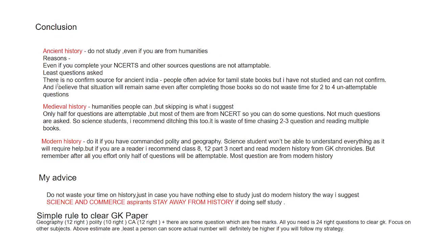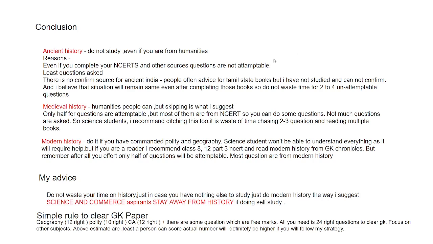Now, there is no confirmed source for ancient India. People often advise Tamil state books, but I have not studied them and I cannot confirm. And I believe that this situation will remain the same even after completing those books. So do not waste your time for just 2 to 4 unattemptable questions. Even if you study Tamil Nadu history books, the number will remain the same and attemptability will remain the same. So there is no use approaching ancient history. Skip this section. Both for science students as well as humanities students, this section is not for anyone.